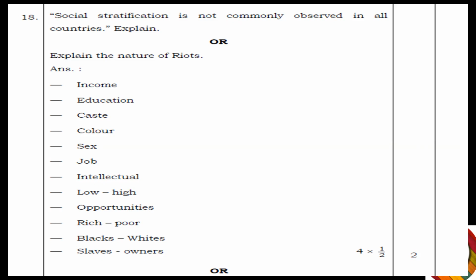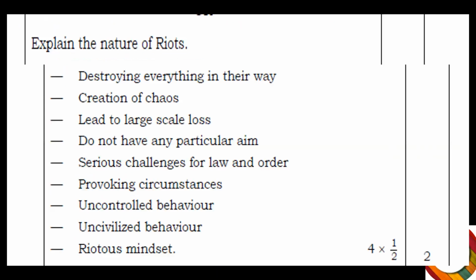Okay, now the answer for the second question, that is explain the nature of riots. Again, the key points are: it destroys everything in its way, creation of chaos, leads to large-scale loss, does not have any particular aim, serious challenges for law and order, provoking circumstances, uncontrolled behavior, uncivilized behavior, and a self-righteous mindset.